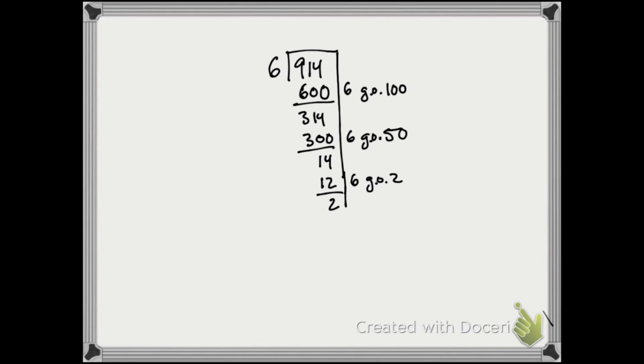We want to look back and say, well, how many did each group get? Well, each group got 100, then each group got 50, then each group got 2. So 152 is our quotient. So our answer is 152 with a remainder of 2.